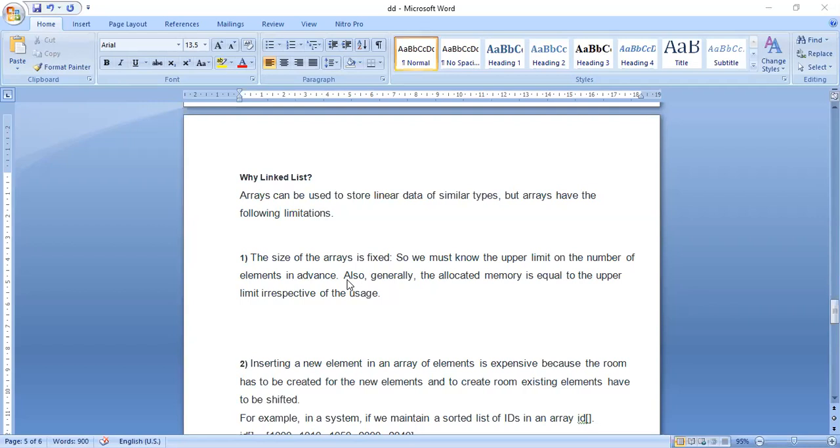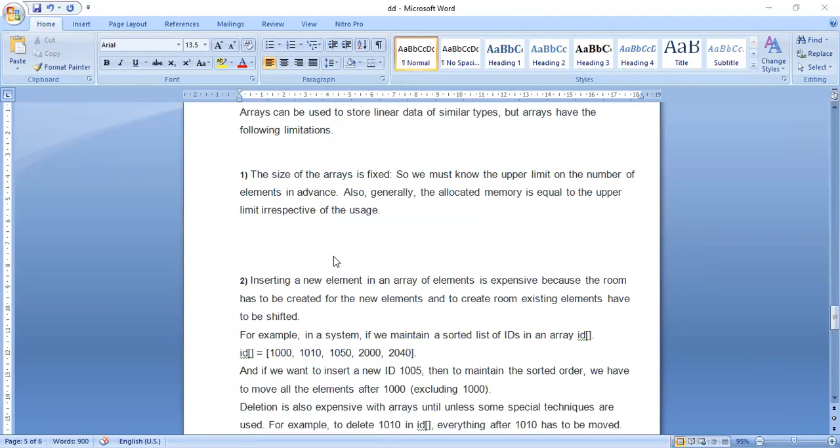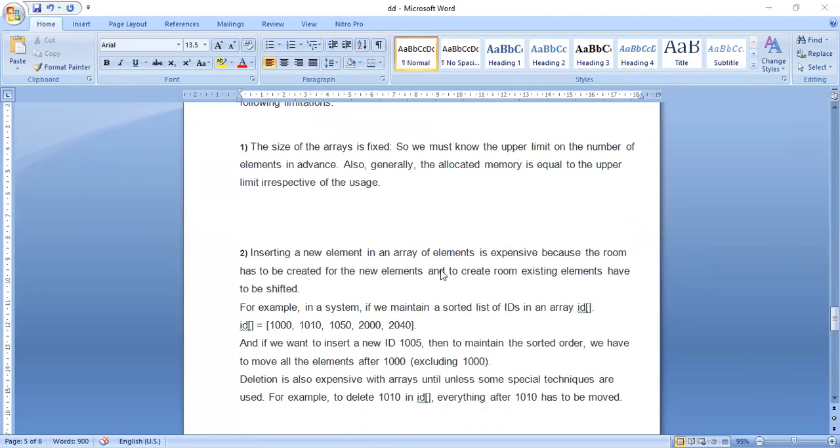The allocated memory is equal to the upper limit irrespective of the usage. That means up to the declared size only, we can use the array. That is the drawback. Another one is that inserting a new element in an array is expensive, because room has to be created for the new element, and to create room, existing elements have to be shifted.